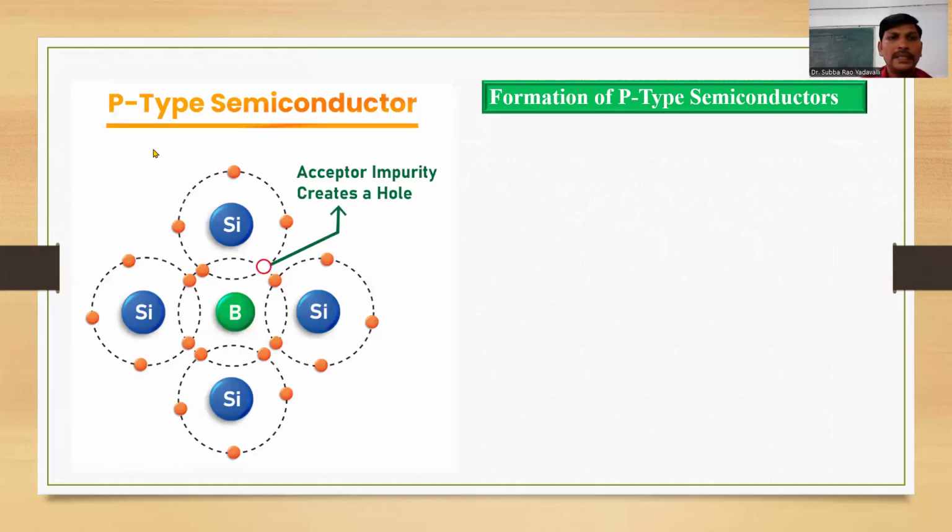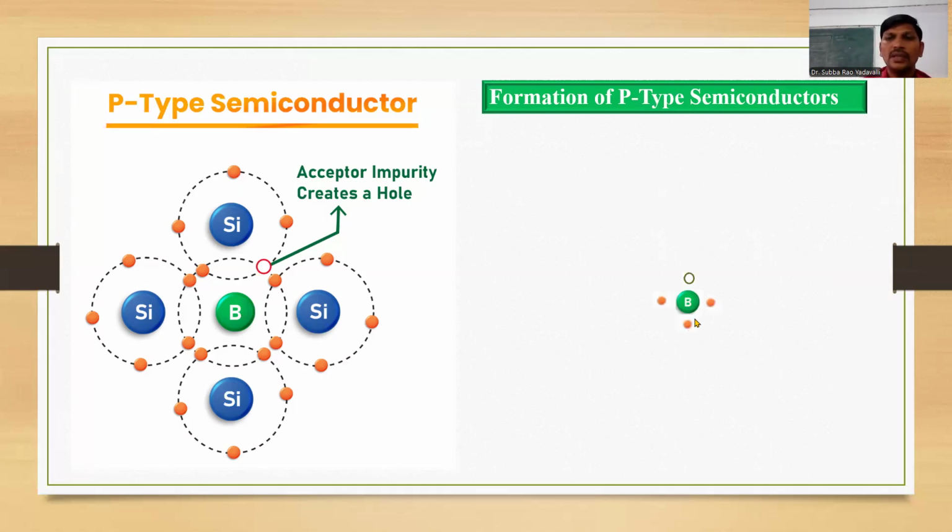Now the formation of p-type semiconductors, how they are formed. The p-type semiconductor is made by doping boron into pure silicon, an intrinsic semiconducting material. Here boron has 3 unpaired electrons and 1 vacant orbital. This vacant orbital creates a hole. This one hole is shared with 1 silicon atom and the remaining 3 electrons are shared with 3 other silicon atoms. They form strong covalent bonds.